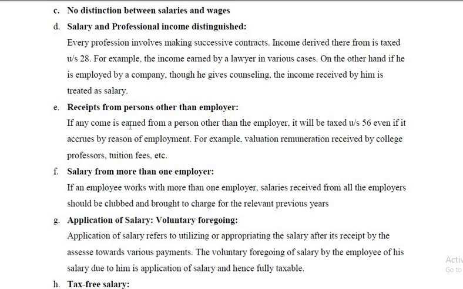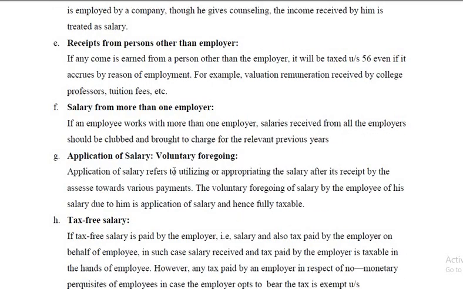For example, a university professor gets a regular salary that is taxed under the head income from salary. But during evaluation work, he may get some remuneration from the university. In that case, the remuneration received, though because of his employment or by reason of employment, is still received from the university. So that is not taxed under the head salary, rather it is taxed under the head income from other sources under Section 56.